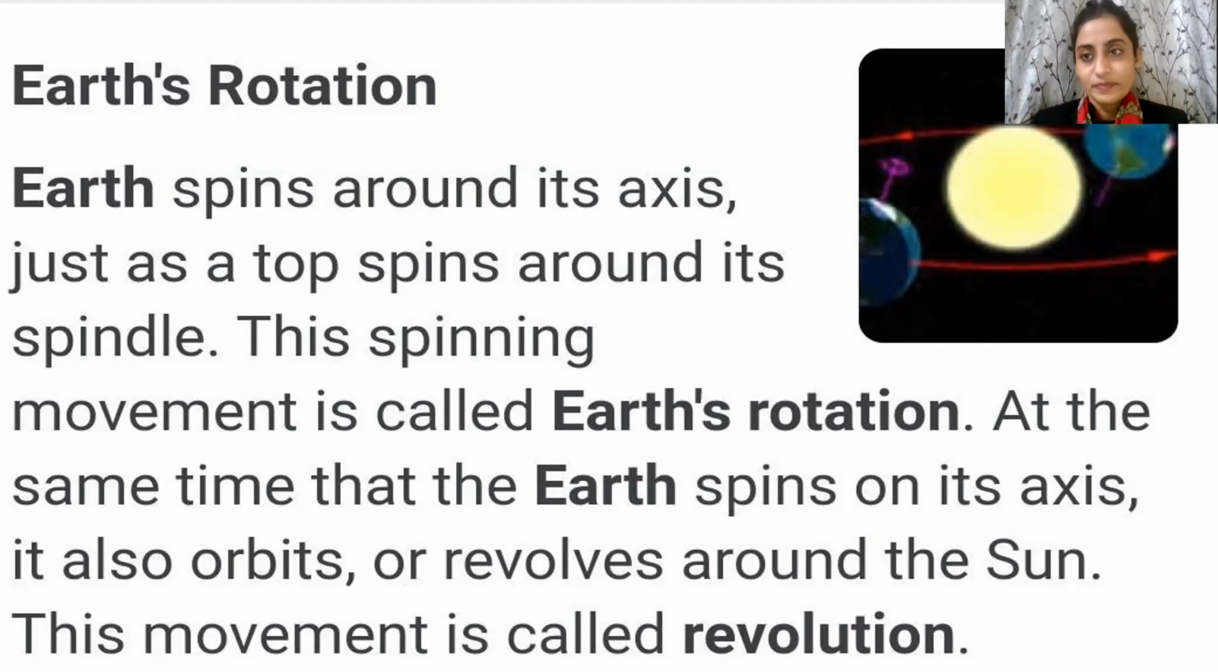At the same time that the Earth spins on its axis, it also orbits or revolves around the sun. This movement is called revolution. Now, students, we have come across another term, revolution. One is rotation, the movement of Earth on its own axis, in its own place. But along with the rotation, it also goes round the sun, and that is what is called revolution. Okay, so I hope this concept is clear. Let's understand it more closely.